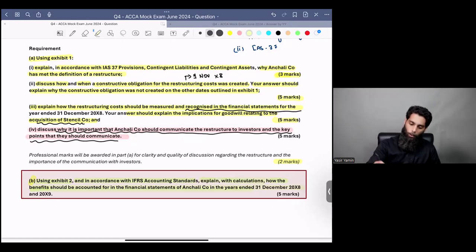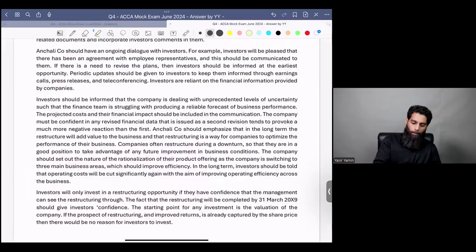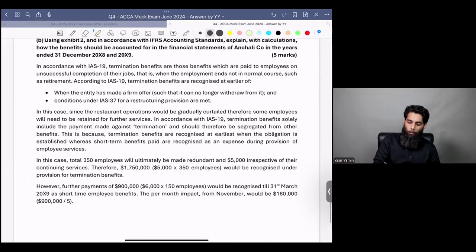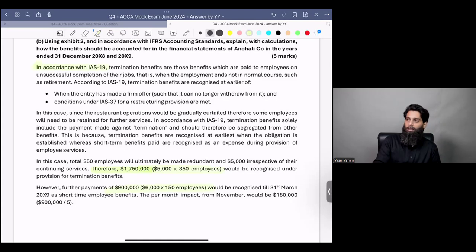I've already given you a template answer, by the way, and this has been written by me. These are the same numbers which you have just told me. I've just explained the accounting standard first as per my practice, and then I've talked about how it will be done in this particular case. Can you guys do this on your own?